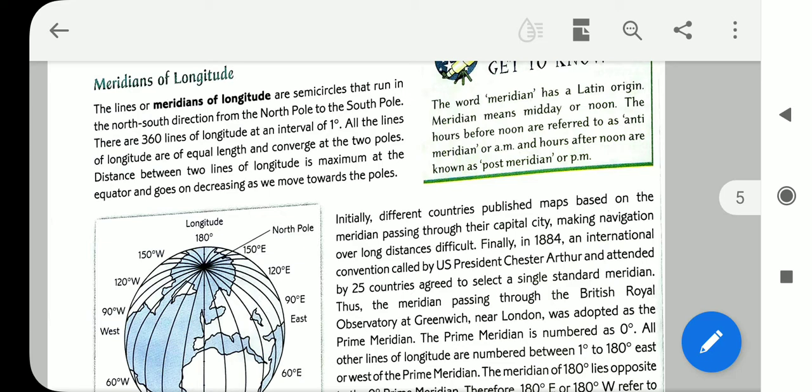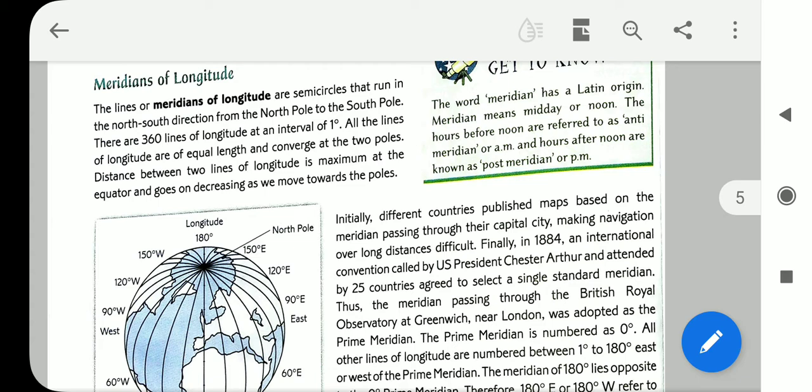There are 360 lines of longitude at an interval of 1 degree. All the lines of longitude are of equal length and converge at the two poles. The distance between two lines of longitude is maximum at the equator and goes on decreasing as we move towards the poles. Already we noted the poles are narrower than the middle part of the earth, so at the poles the lines are narrower, and at the equatorial place, that is in the middle, these are larger.